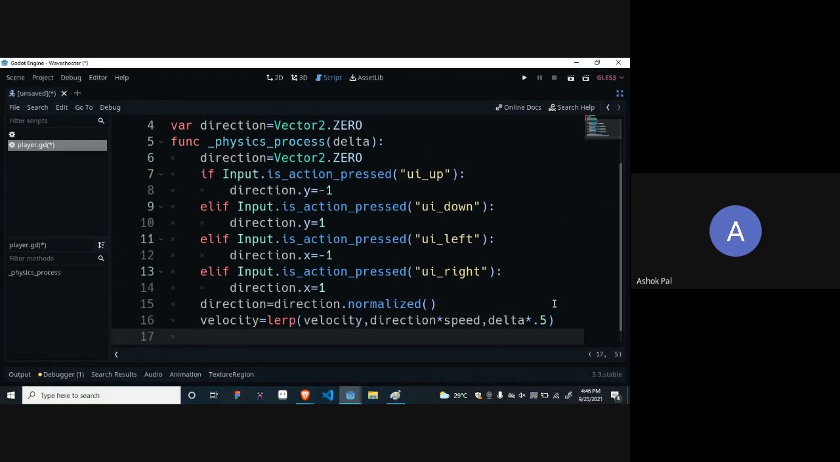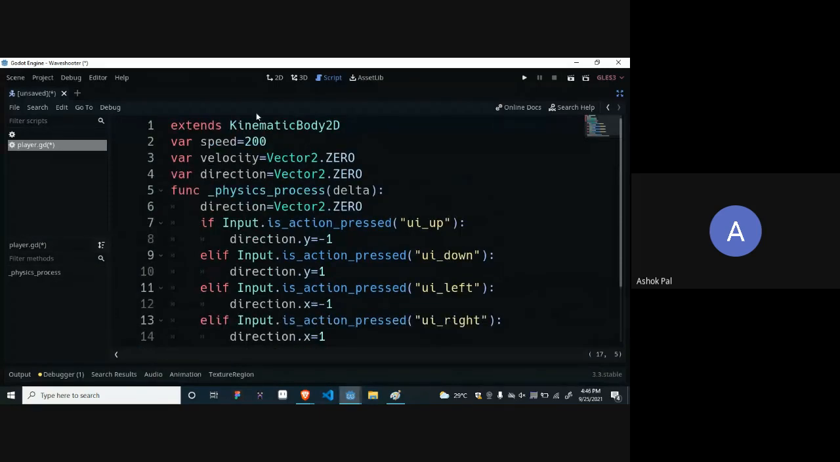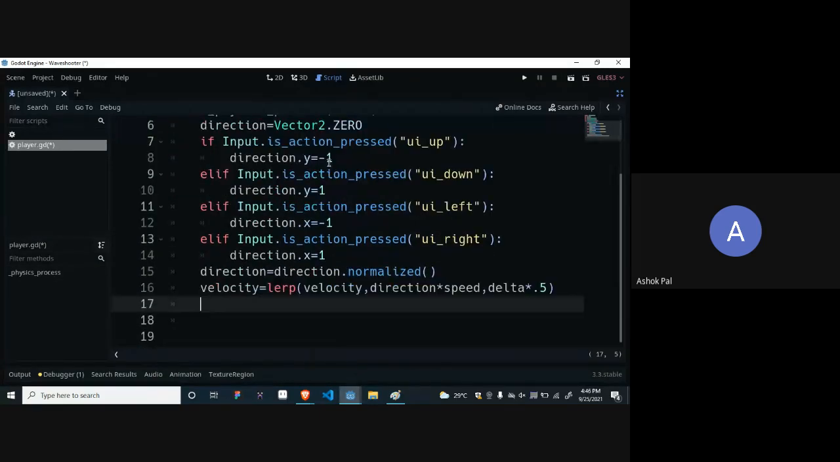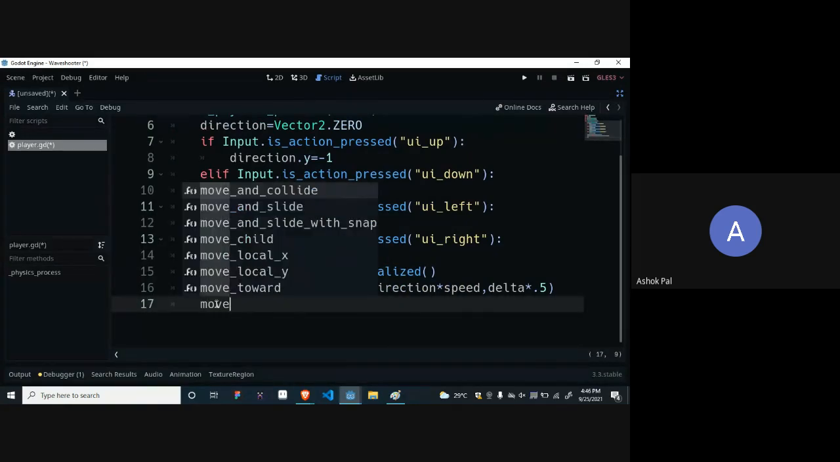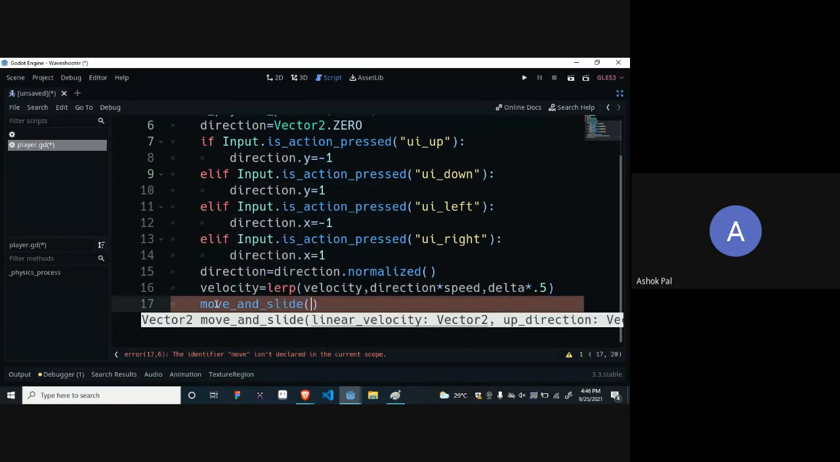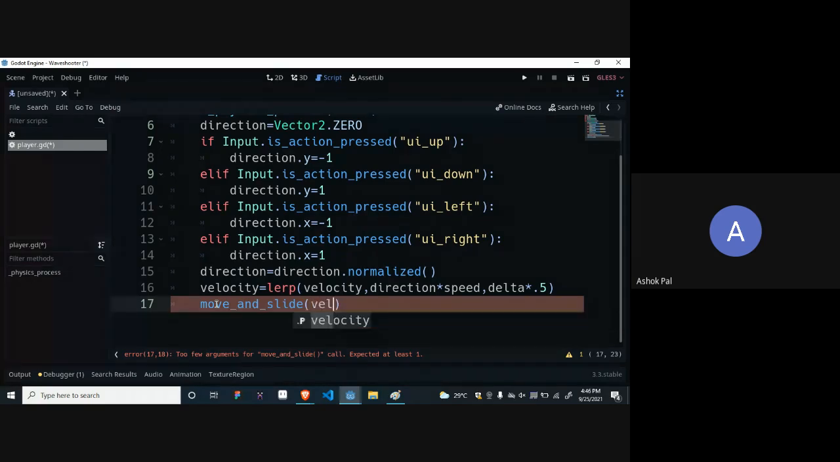Now after this, the code has been completed. We just have to write one function, one kinematic body function. It will put everything in sync with the other collisions. So let me write it: move and slide. Just write move and the option will come. Move and slide asks for linear velocity, and we have already created the velocity, so just put it inside it. Okay, your movement script is completed.